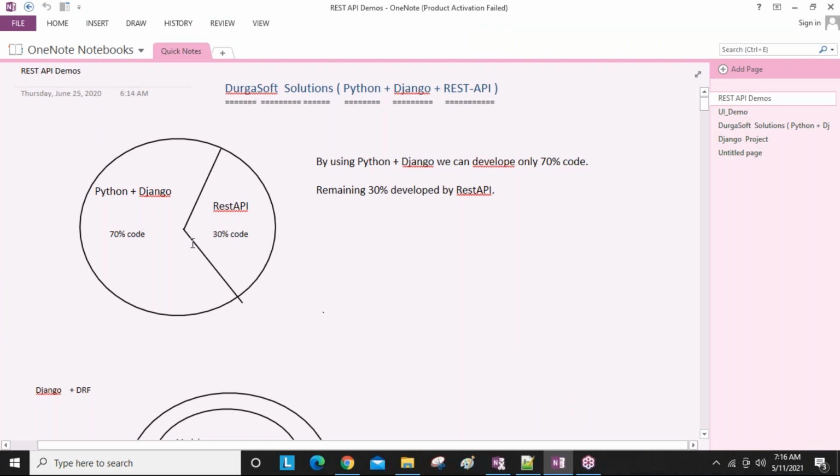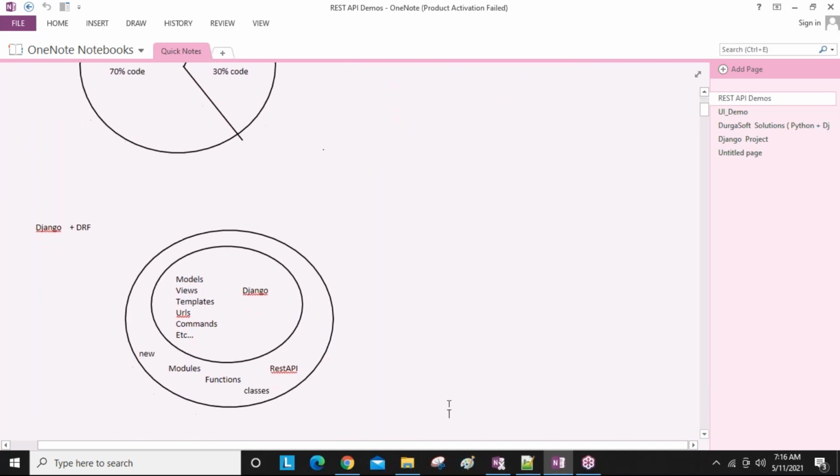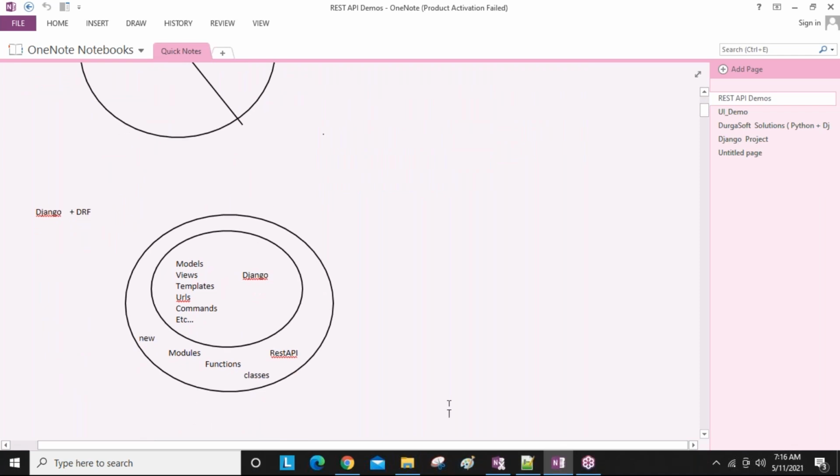These are things we discussed, guys, in the last session. Using only Python and Django, you are able to develop only 70% of the code. For the rest of the piece, the Django REST framework is required, guys. After adding this REST API, then only is the product 100% complete, and then this product can be given to the public in real time. Got it?